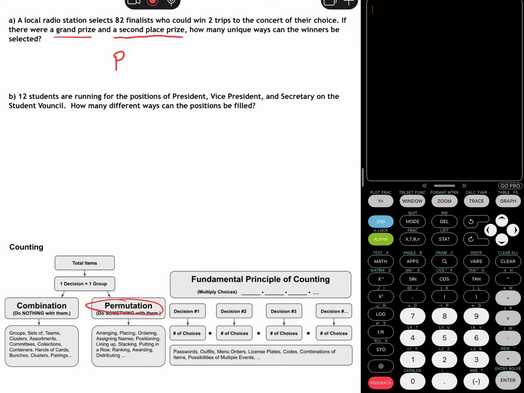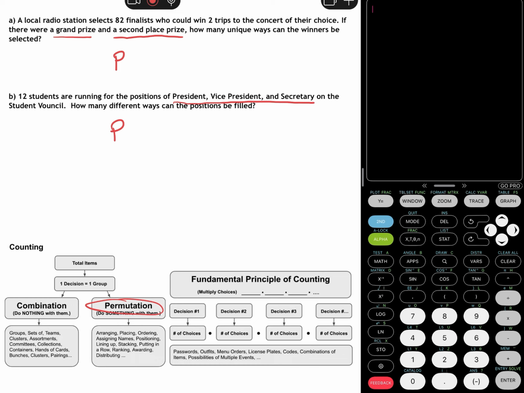If we look at question part B, 12 students are running for the positions of president, vice president, and secretary on the student council. How many different ways can the positions be filled? Again, the president, vice president, and secretary are all different positions, so they're unique. Assigning names, or even ranking, is why this is also a permutation, so I'll put another big P here.